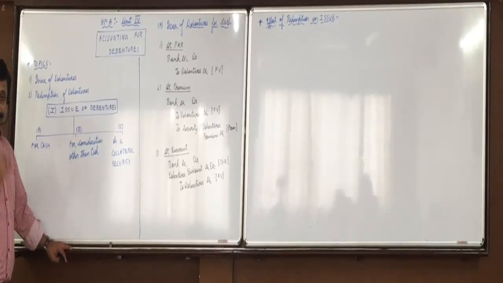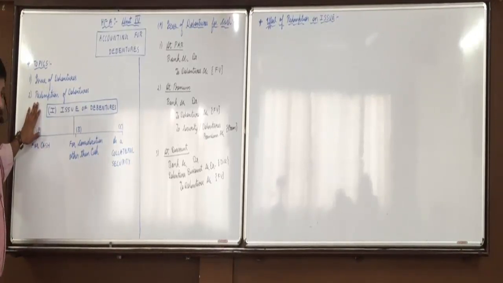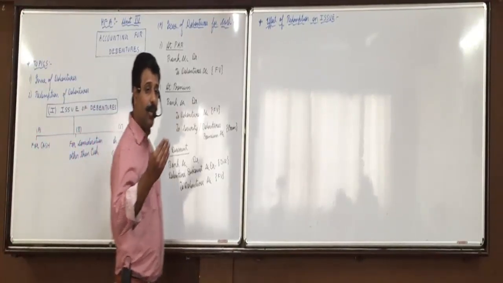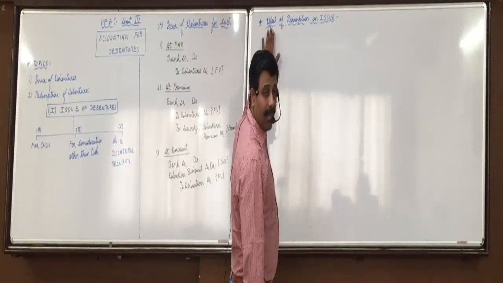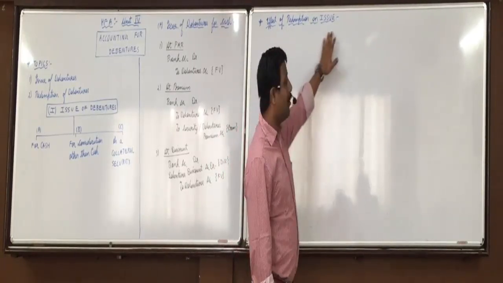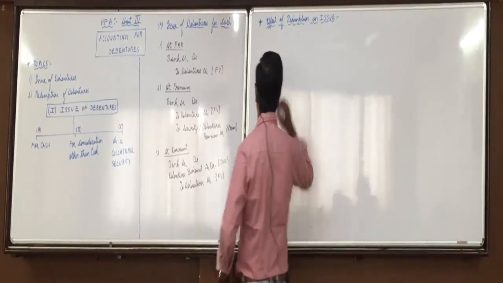Debenture holders should know in the beginning whether after 5 years they are going to get 100 rupees or 110 or 120. So the redemption topic we will study separately. But how they are going to be redeemed after 5 years, we mention in the beginning. That will have effect at the time of issue. Now what effect it will have at the time of issue, understand it.